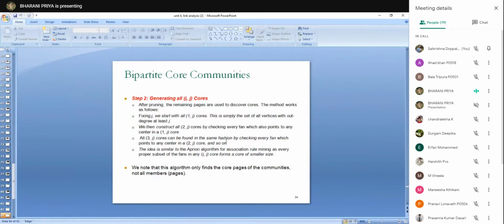Next, once the pruning is completed, you need to generate all (i, j) cores. So the method is as follows. First, you need to fix one j value. Then start with (1, j). That means the first node should be connected to all the subsets. So for example, inside a bipartite graph, you are selecting a set of cores and marking it as j.